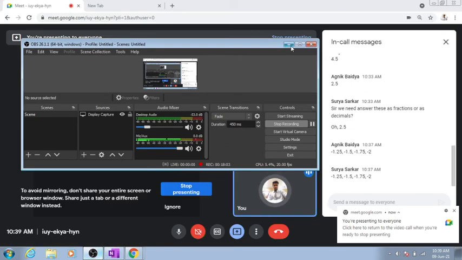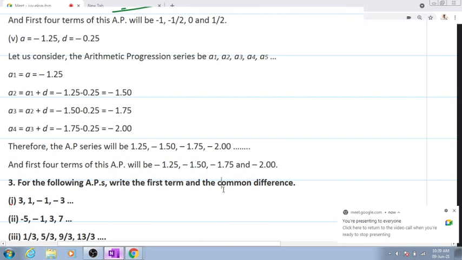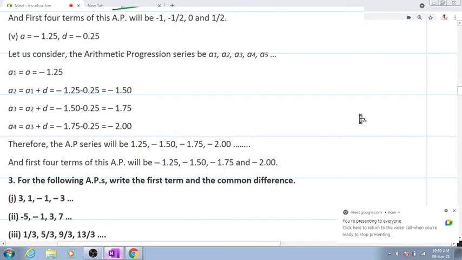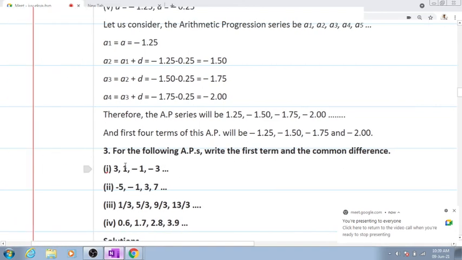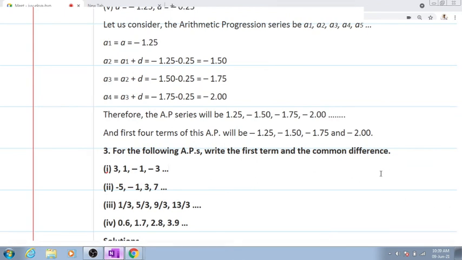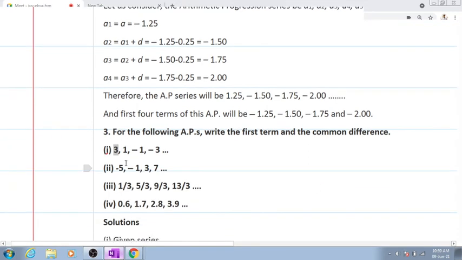People are done with this much, and can everybody see the screen properly? Yes, sir. Now for the following AP, write down the first term and the common difference. What will be the first term in question number 3, first part? Sir, 3. Very good. And the common difference? 1 minus 3, right? It will be 1 minus 3, which will be equals to minus 2. Clear?